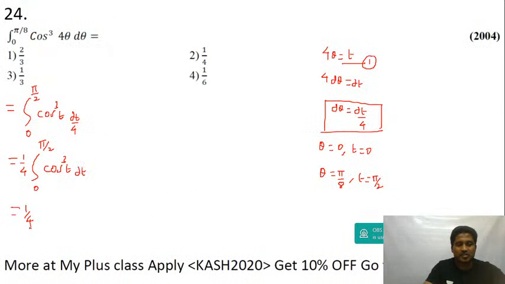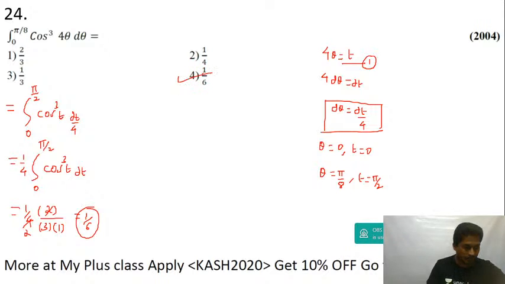So here you get m minus 1. So 3 minus 1 is 2, and then divided by 3, and then you get 1. Don't multiply by pi by 2. You multiply pi by 2 only when both are even. This will cancel 2 times. You get 1 upon 6. Answer will be equal to D only.